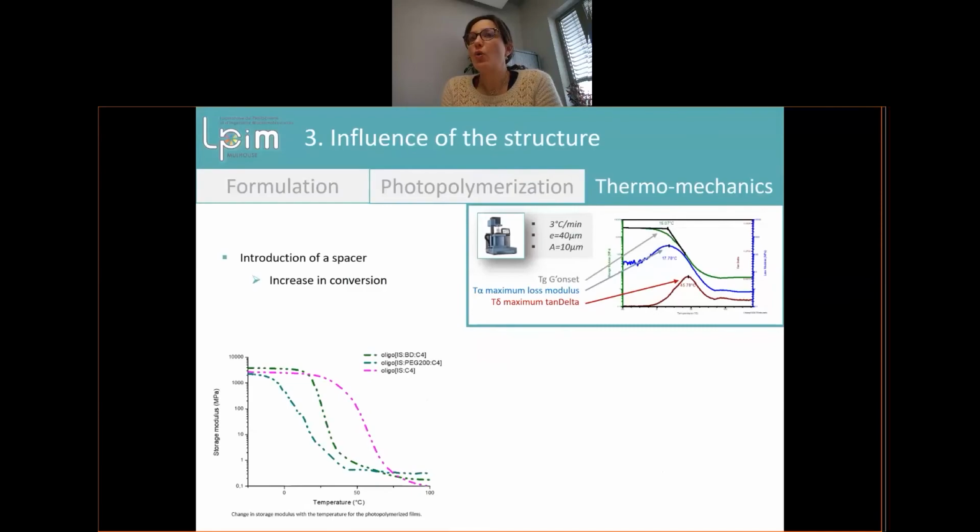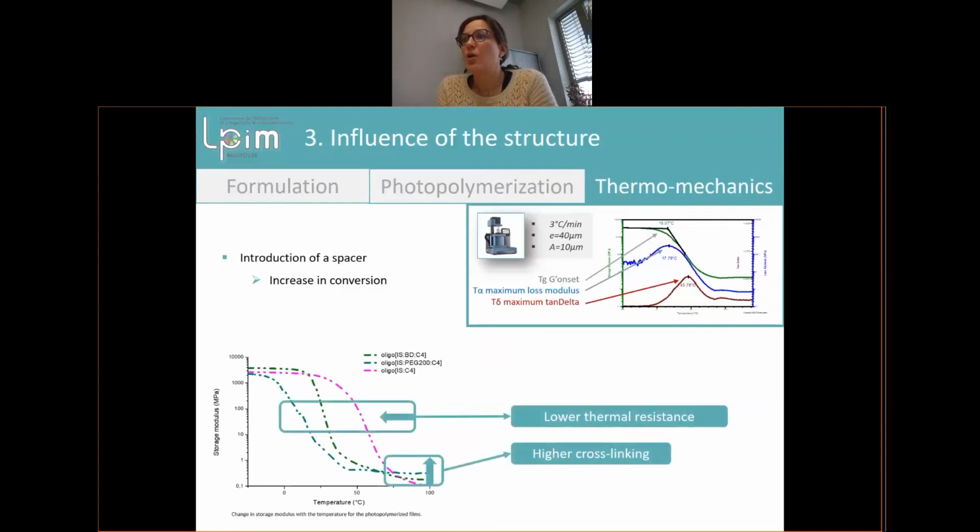So we analyze it with the introduction of a spacer, which increases the conversion. Here you see that we use butanediol and polyethylene glycol, compared to the one with none. What we have is a lower thermal resistance, but a higher cross-linking when we add a spacer.